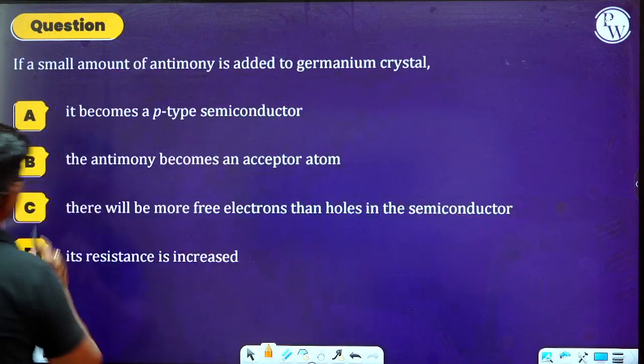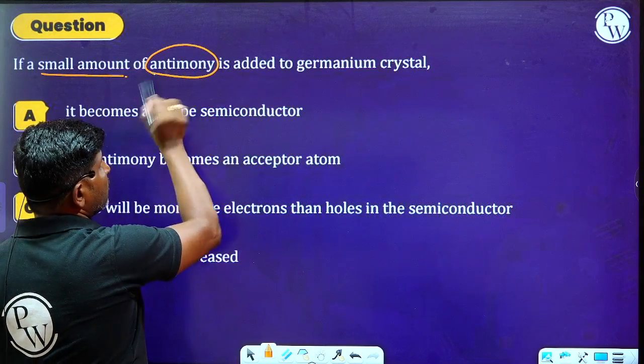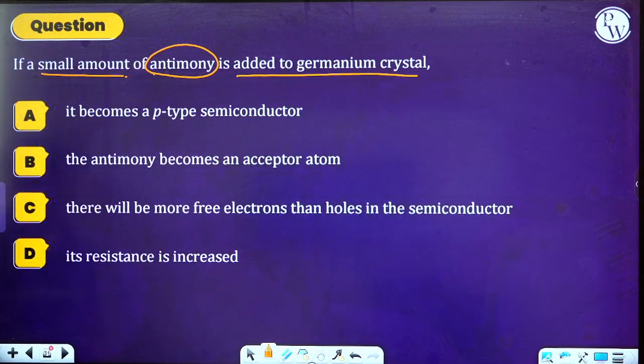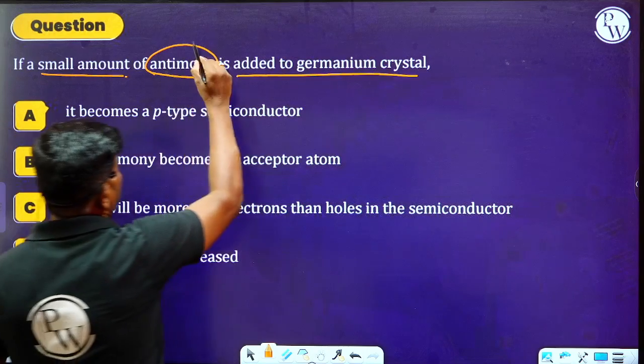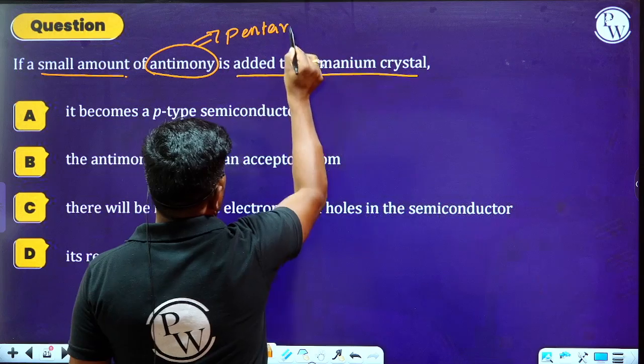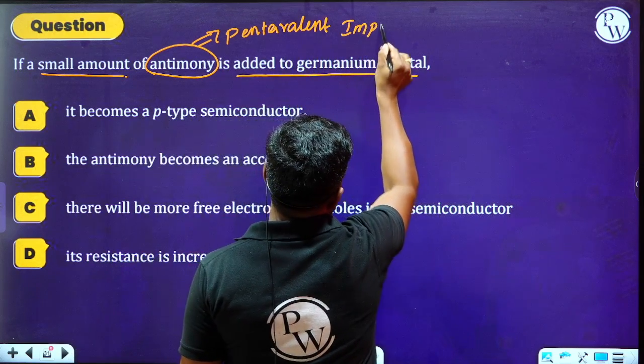What are they saying to us: if a small amount of antimony is added to a germanium crystal. What is antimony here? Antimony is an example of a pentavalent impurity. Is it clear?